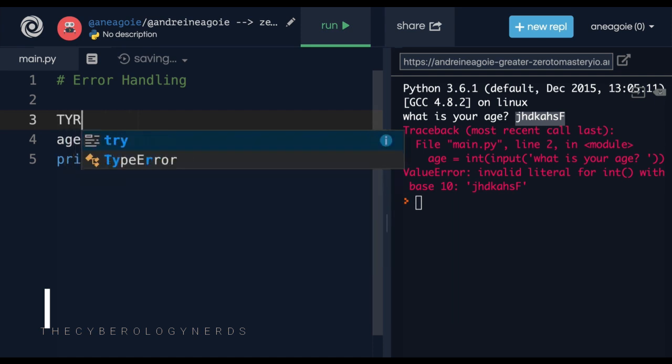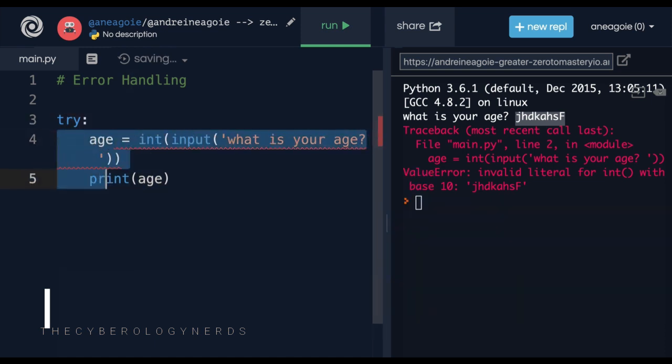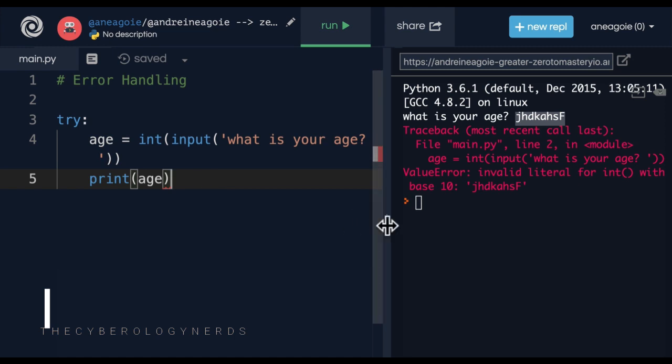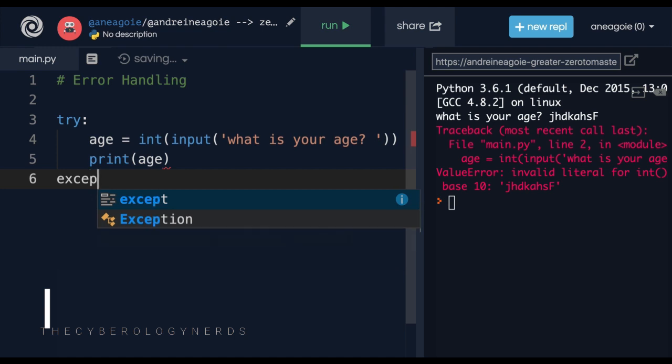In Python, we can do it this way. We have the try keyword, which says, hey, I want you to try this piece of code. And we have to make sure we indent it. So we try this piece of code. Now, anything that happens inside of the try block, I'm able to handle, see where handling is coming from, errors, with the except keyword.